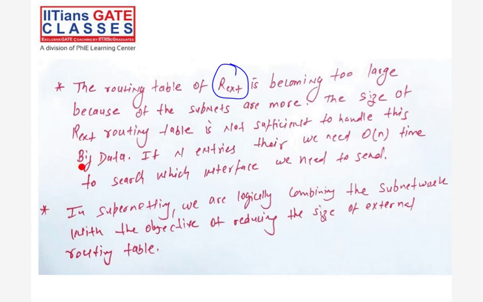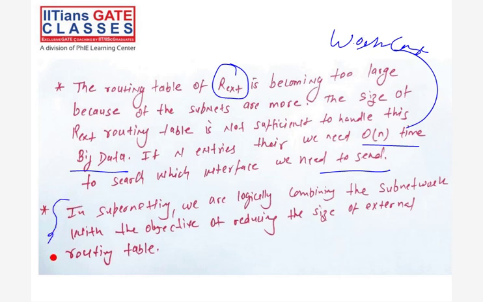If n entries are there, we need O(n) time to search which interface we need to send to in the worst case, right? So in supernetting, we are logically combining the subnetworks with the objective of reducing the size of the external routing table. That is our goal, which in the last lectures, maybe I asked as a question, right?